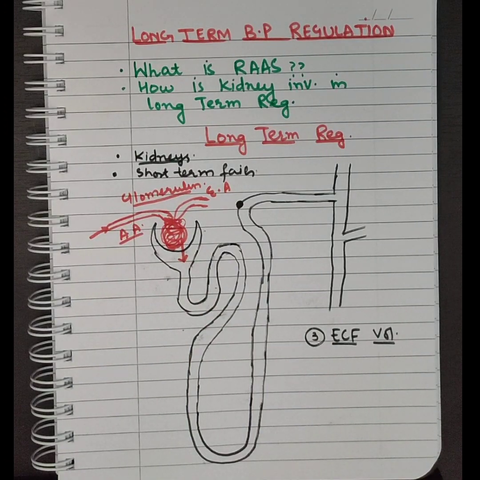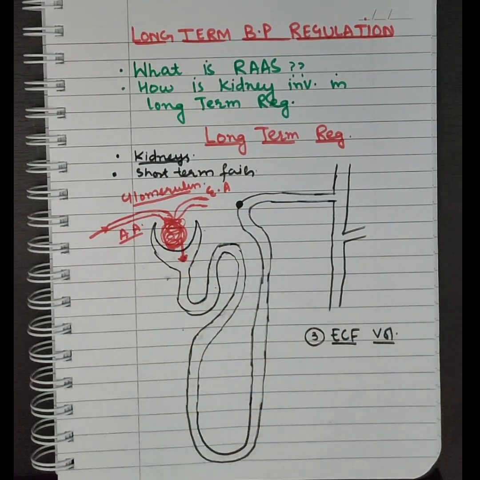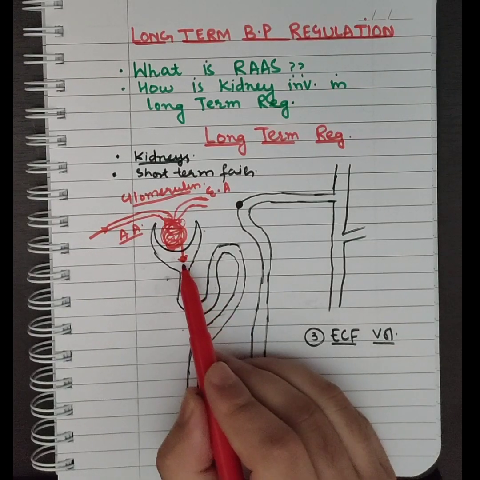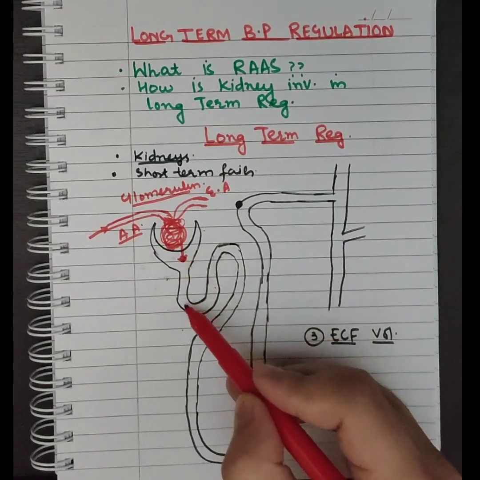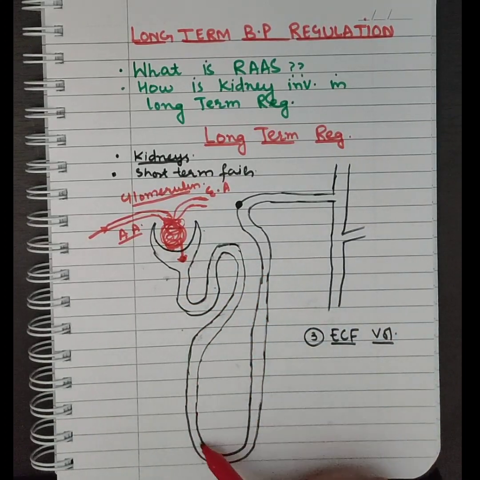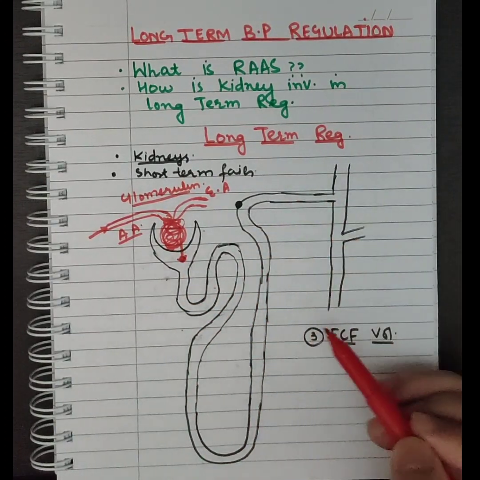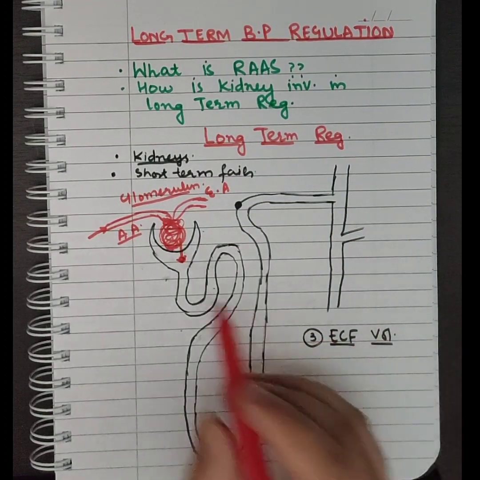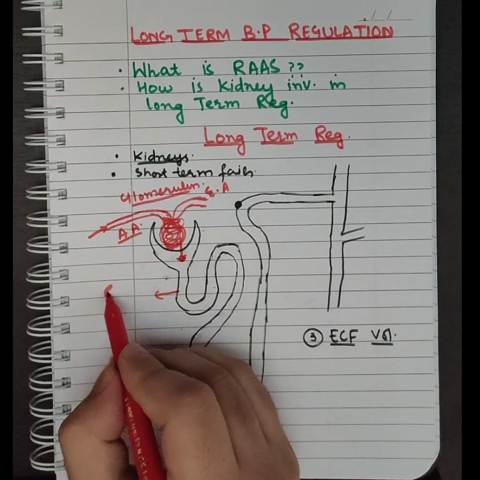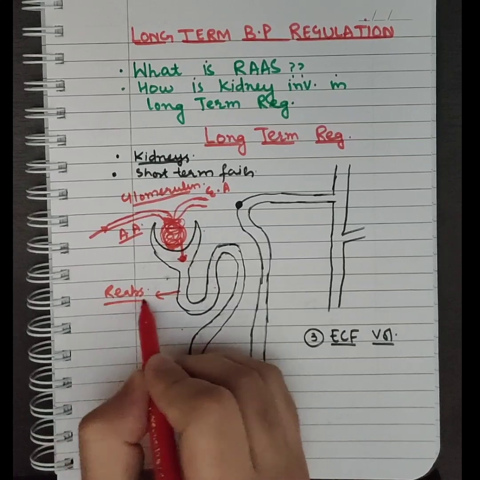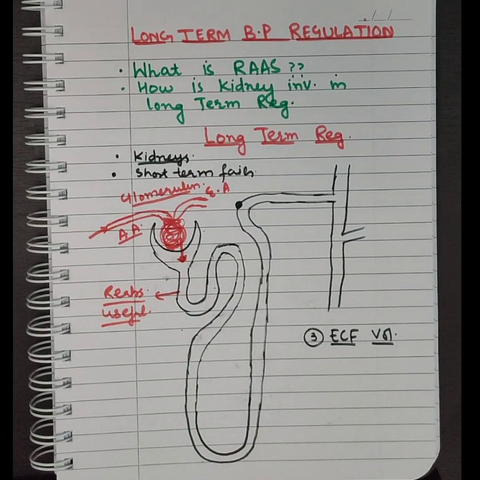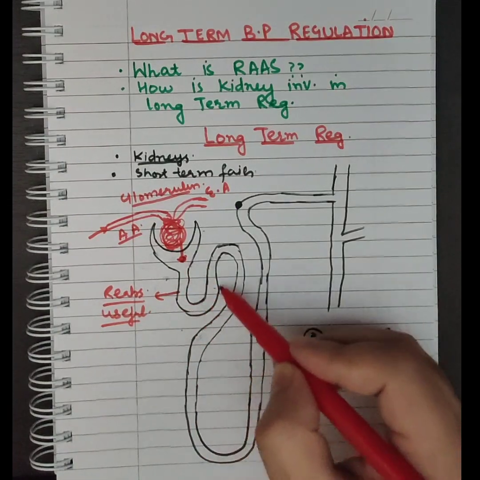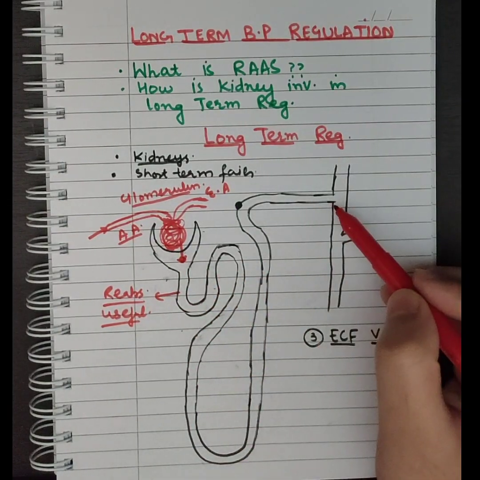What happens to this? This fluid which comes here has both useful as well as waste things in it. इसमें useful चीजें भी है और इसमें waste भी है. What we need to do is move this fluid through this tubule, and this tubule will reabsorb the useful things and let the waste go out of the body.